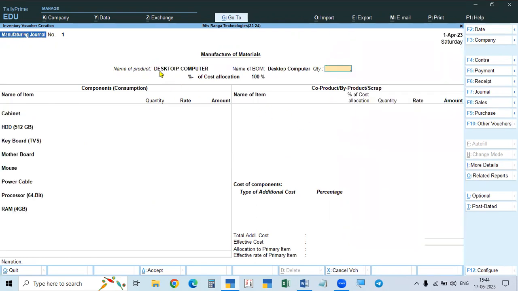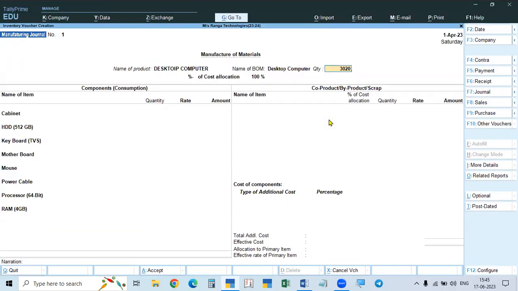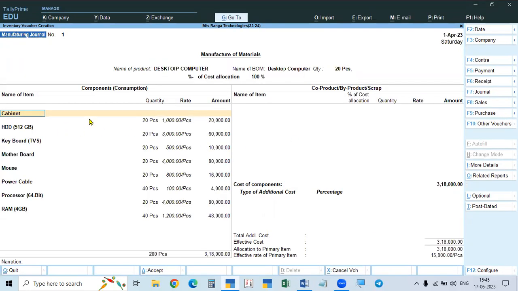See here now. I gave the name of the finished product and the BOM name is displaying. Automatically it displays the list of material required without quantity. If you enter the quantity, then it will show the quantity of raw material required. We are manufacturing 20 computers. So if you enter that, the quantity required is displayed for all the items for 20. For each computer, one is required, but the power cables and RAM, two are required. Okay, and then we'll complete this one.